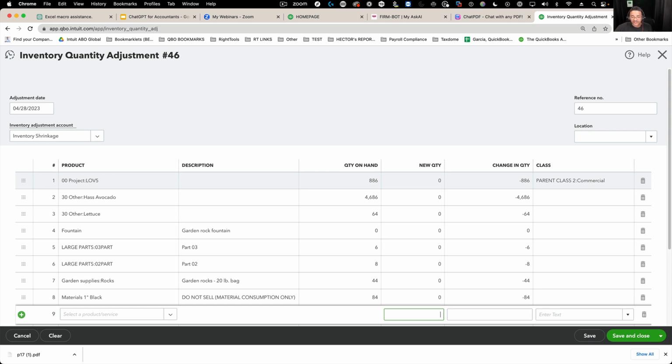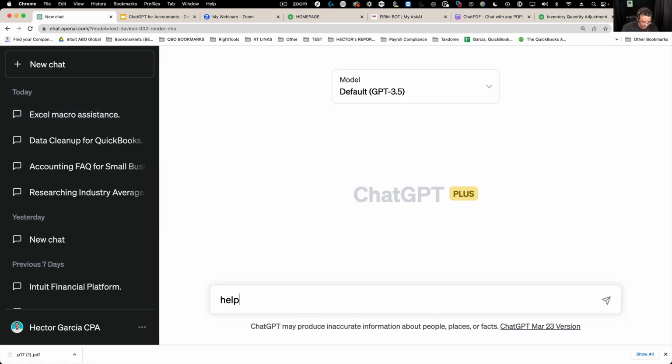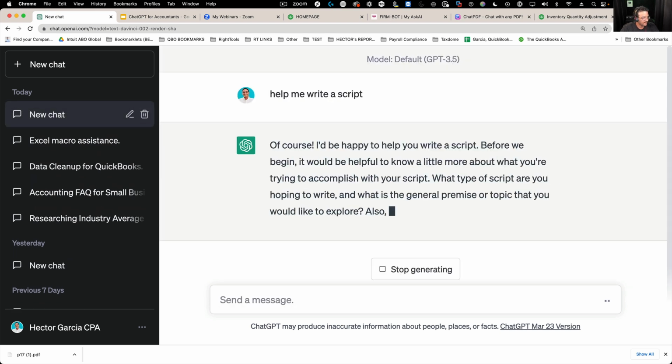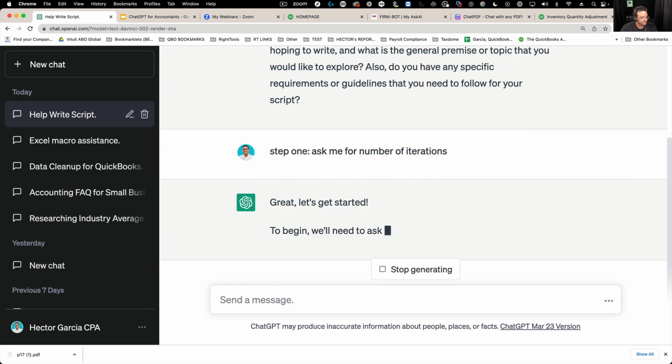Okay, so imagine you start really truly getting creative. Imagination is going to set you free. So imagine you get in there and you go to ChatGPT and say, help me write a script. Step 1, ask me for a number of iterations. Good.